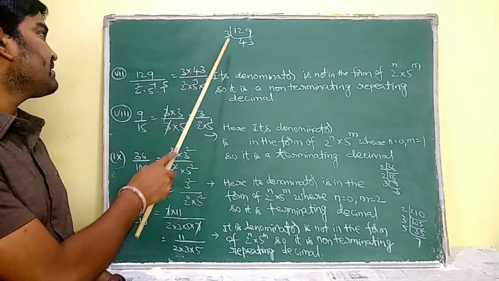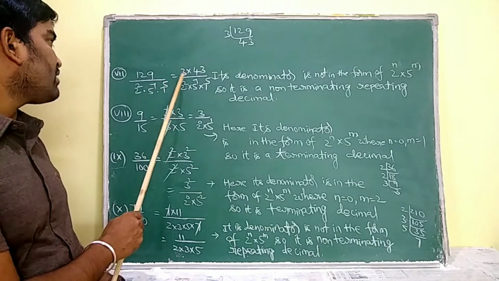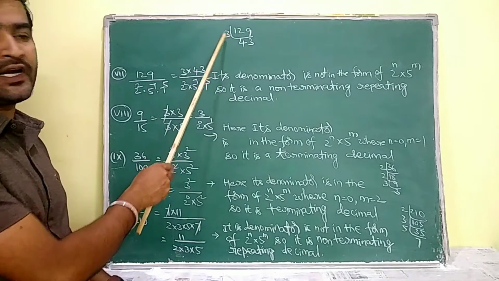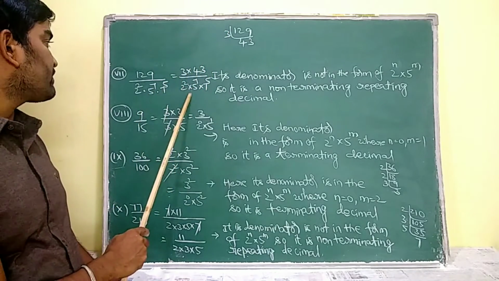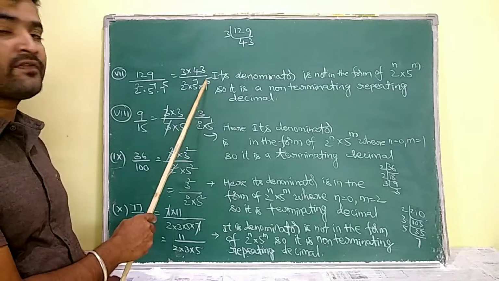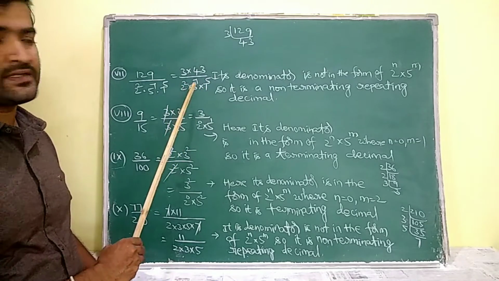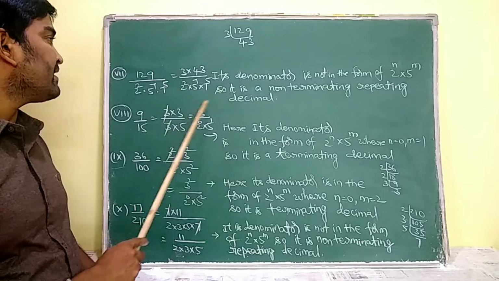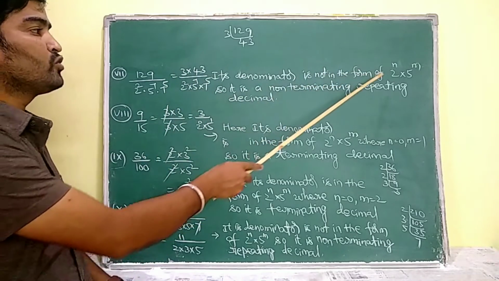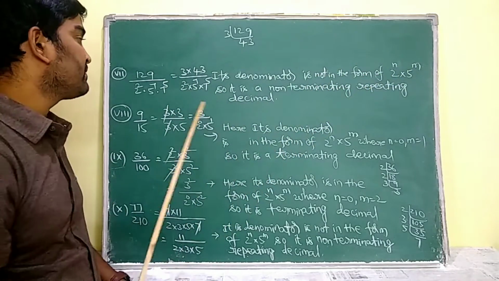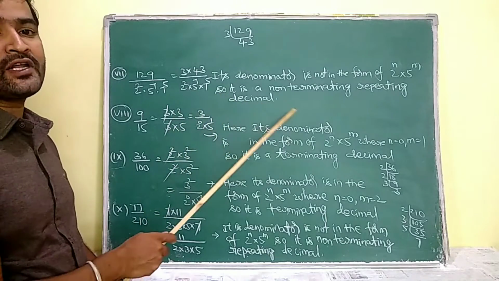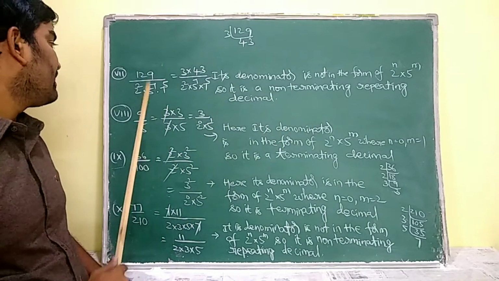By prime factorizing 129, I am going to obtain 3 into 43. And this 2 square into 5 power of 7 into 7 power of 5 is going to remain as it is. So see, here the denominator is not in the form of 2 power of n into 5 power of m. So it is a non-terminating repeating decimal.